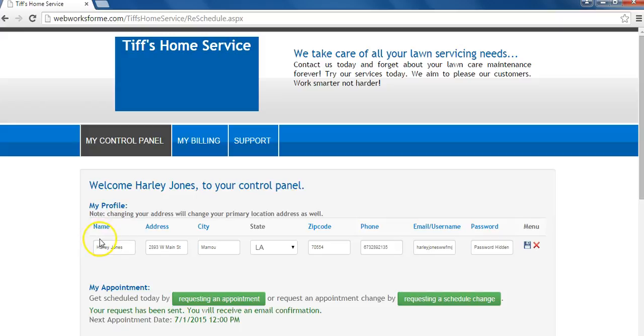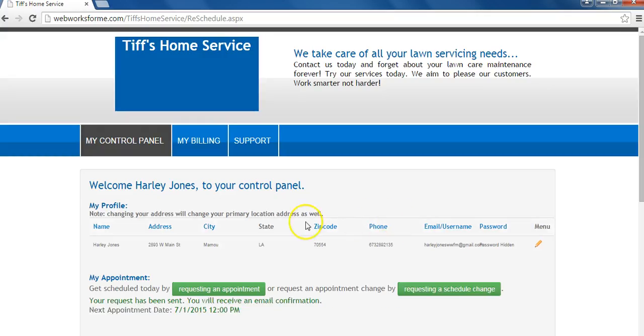Make the changes you would like to make. You can change your name, address, city, state, zip code, phone number, email or username, and password. When you're done making the changes you'd like to make, click on the blue disk icon to save the changes. Please note that under My Profile, changing your address will change your primary location address as well.